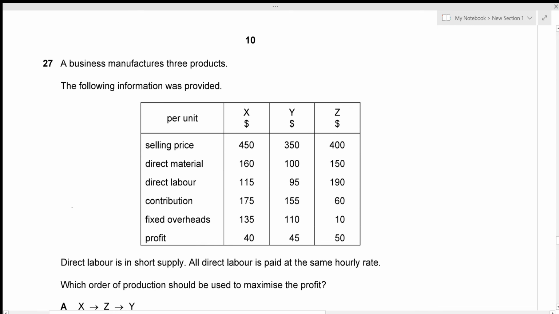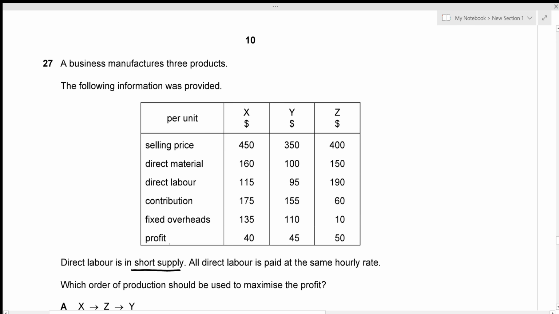Alright, this is a lengthy one as well. A business manufactures 3 products. We're given X, Y, and Z, and we're given various information. So I'm just gonna go directly to the question. So the direct labor is in short supply. Whenever there's a short supply, we rank in accordance to the priority, and all the direct labor is paid at the same hourly rate. In which order of production should be used to maximize the profit?